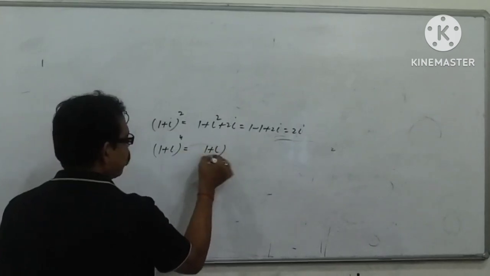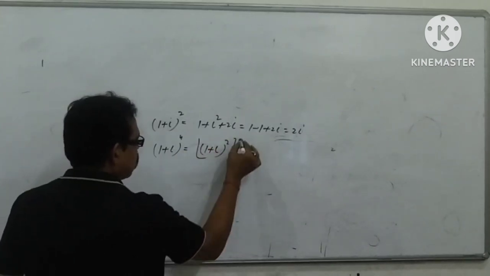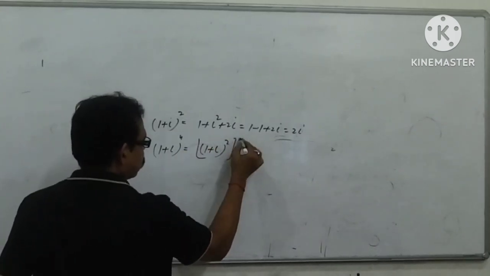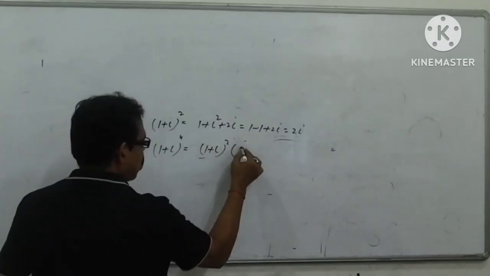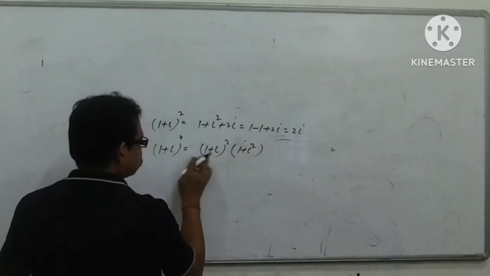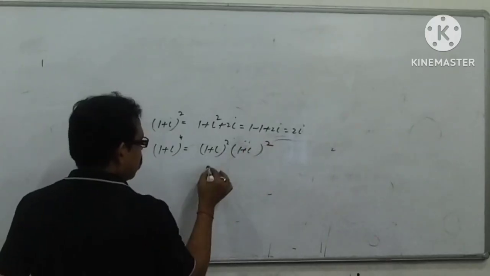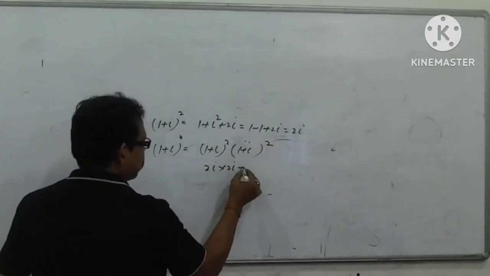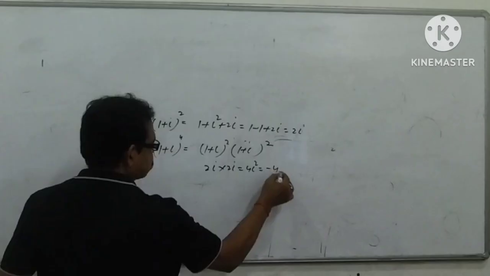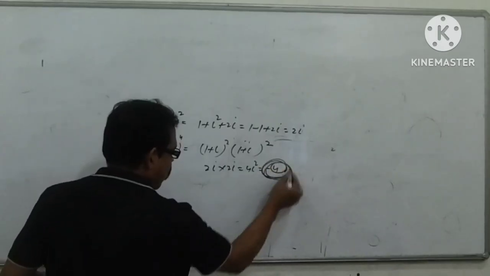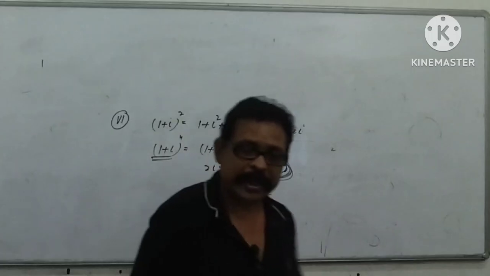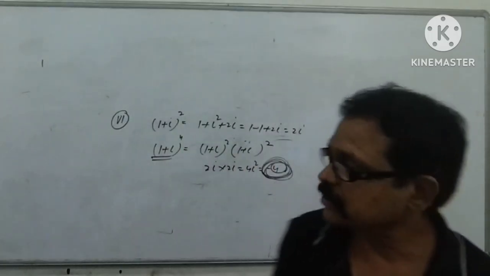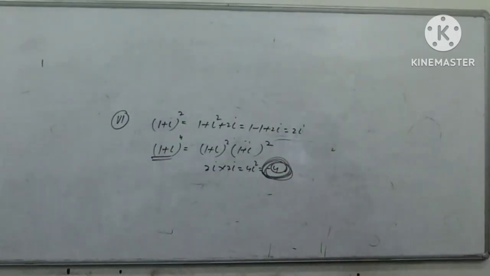You can write (1 plus I) square whole square, that is 2I into 2I, which is 4I square, minus 4. This is a very powerful weapon in your hand. Wherever you see (1 plus I) to the power 4, just write that its value is minus 4.